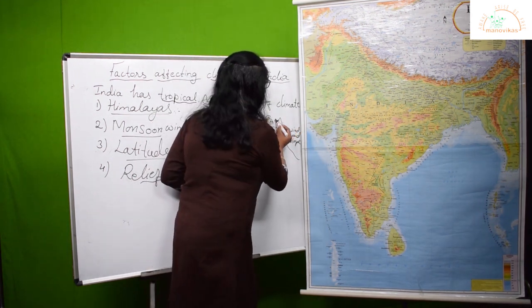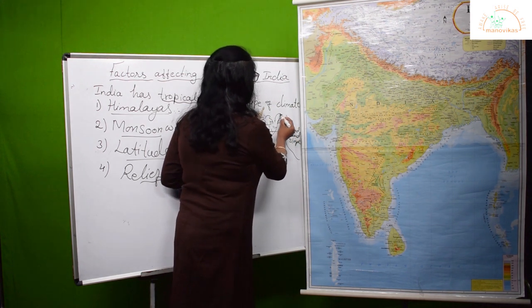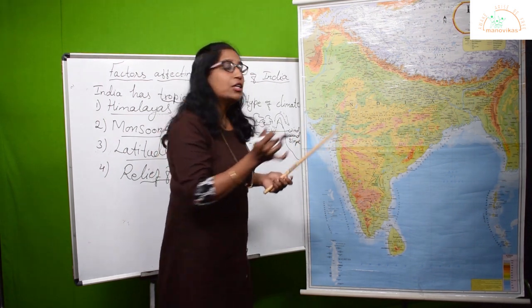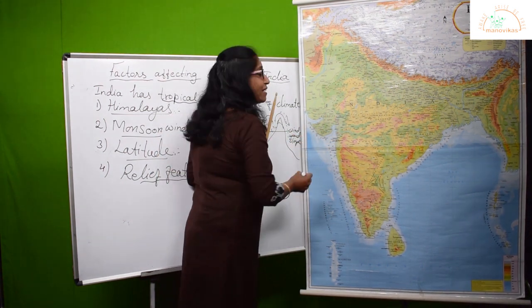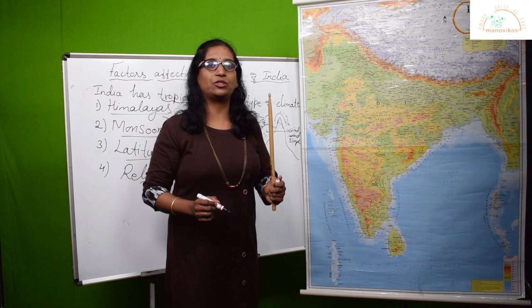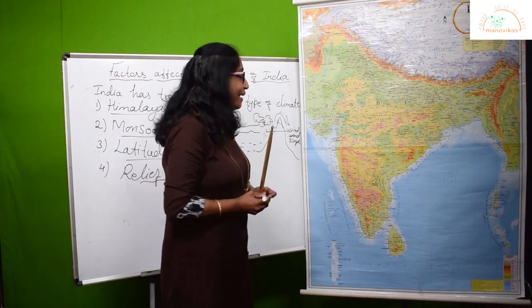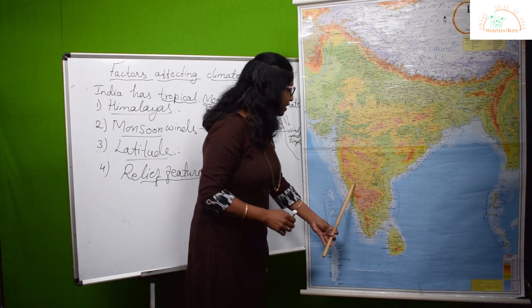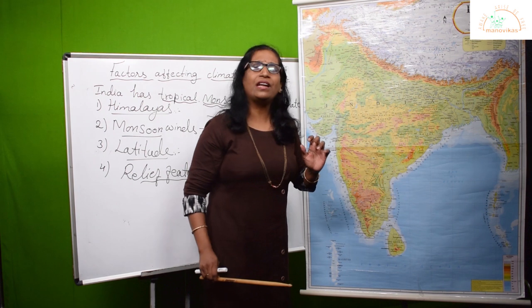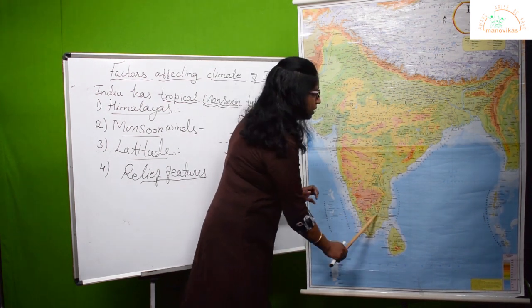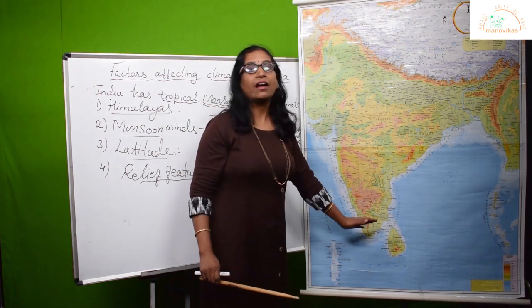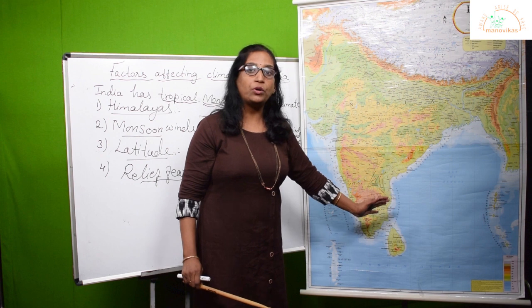When the same winds proceed downwards, they descend, and there is hardly any moisture left in the clouds or in the air. So whatever little rain there is, it precipitates along this slope of the mountain, and this slope is called the leeward slope of the mountain. For example, in India, when the monsoon wind strikes the Western Ghats and descends downwards, in the center of the Deccan plateau we get very little rainfall, or the Chennai coast receives no rainfall from June to September at all, because it lies on the leeward side of these mountain ranges.